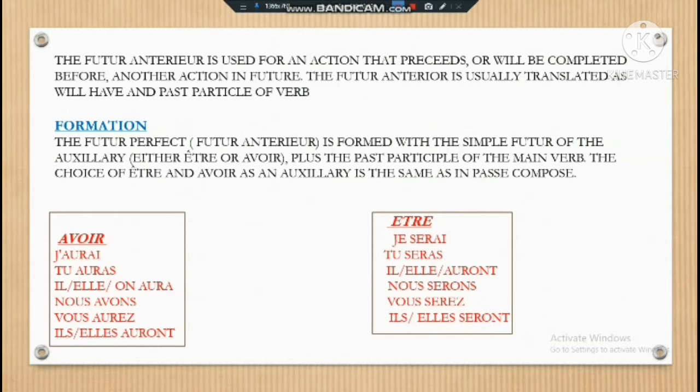The choice of être and avoir as an auxiliary verb is the same as in the passé composé. As I told you before, the verbs conjugated with être and avoir are the same as those used in passé composé. I have given the list of words on the Telegram and also in my previous videos. You can watch them. I will share the playlist in the description box. Here is the pattern of conjugation which you have to learn.